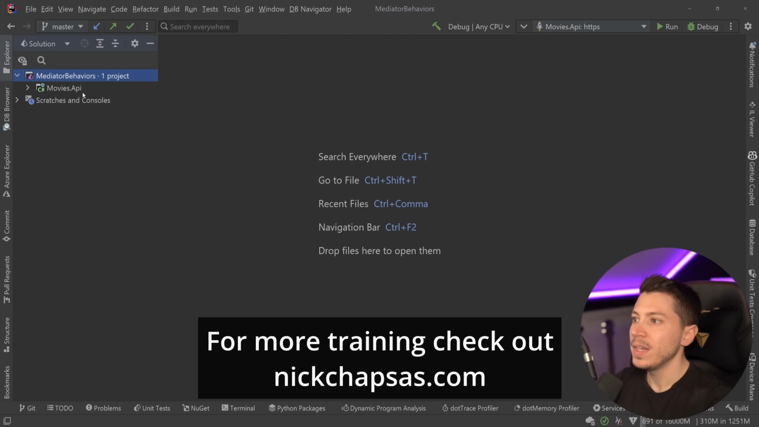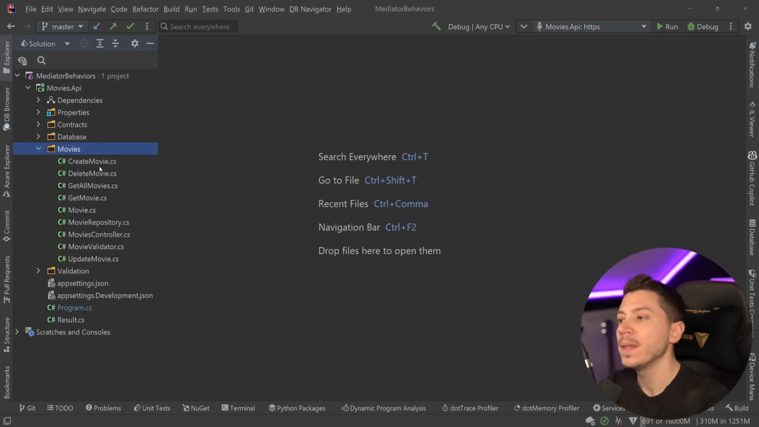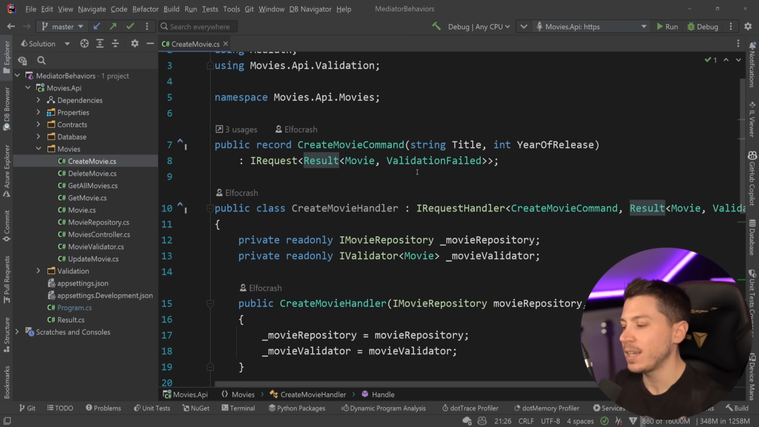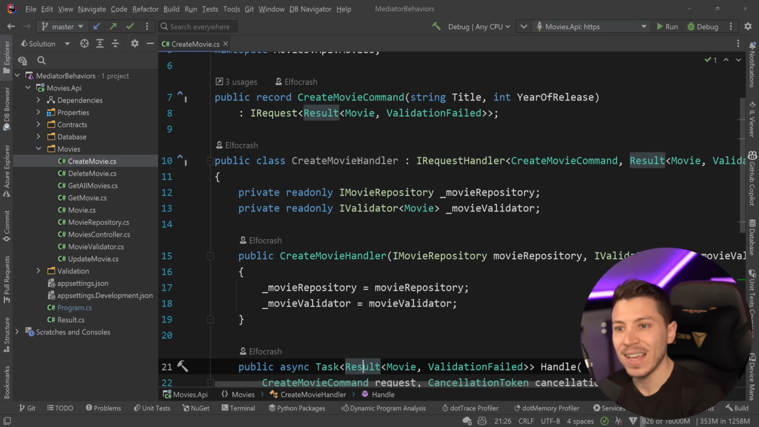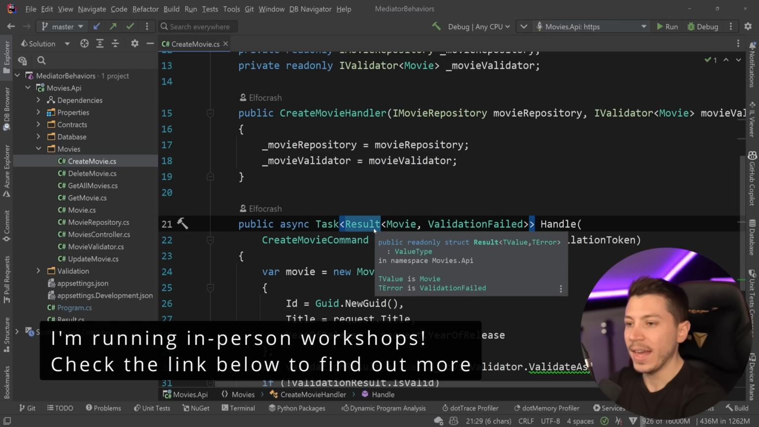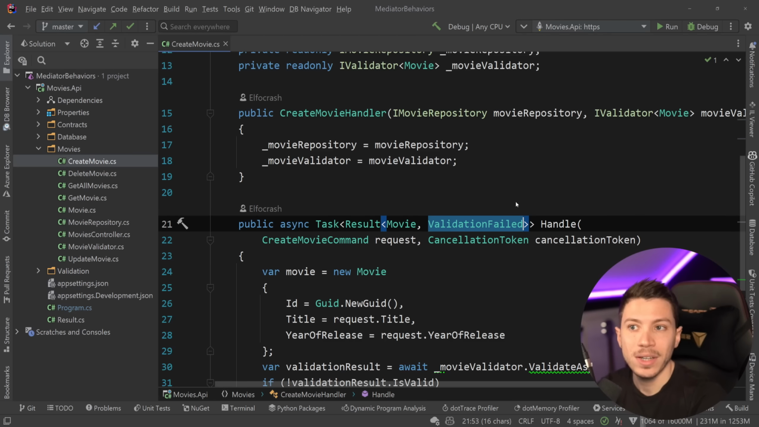So let me show you what I have here. I have this movies API that we introduced MediatR in the previous video, and every concern that we have, every feature of the API, it's a separate command or query, whether it mutates data or not, and then it has a handler. And in some cases, we return a result, which can be either the happy path, for example, we create the movie, or the unhappy path, validation failed.